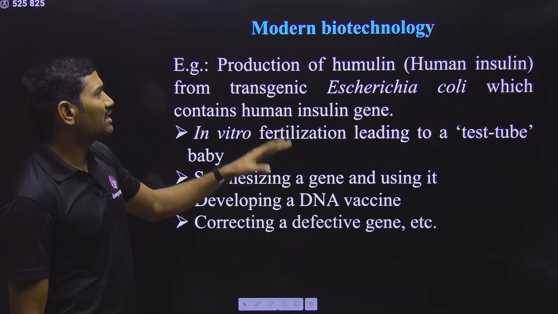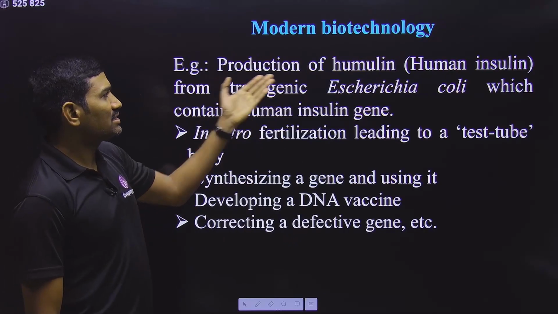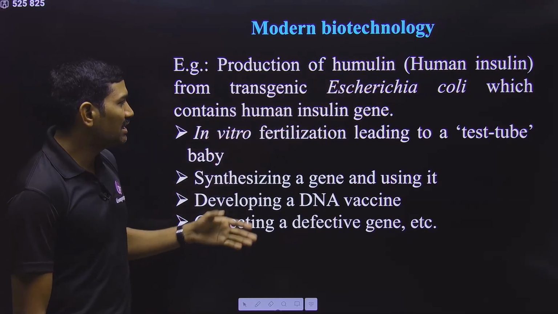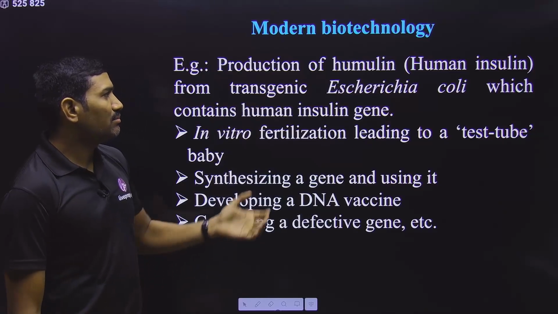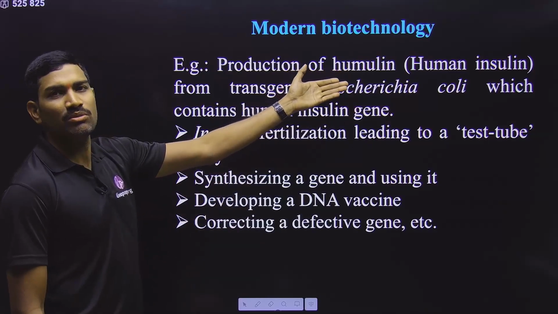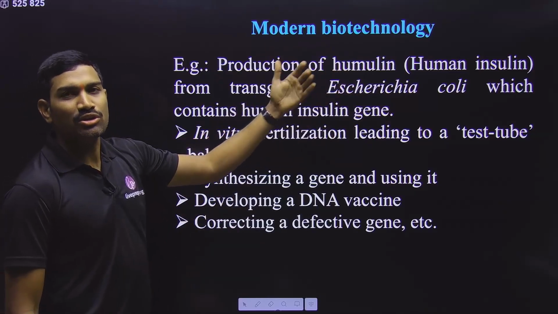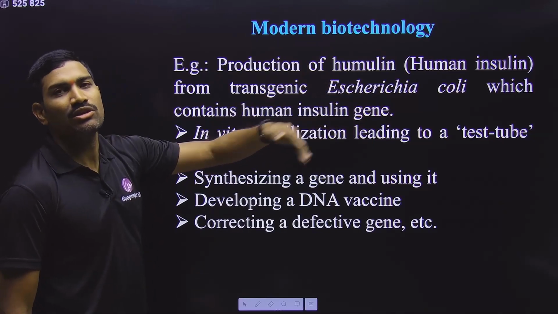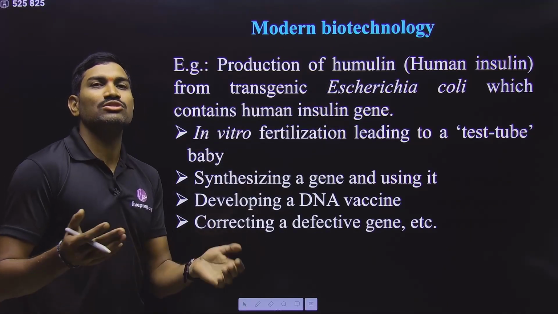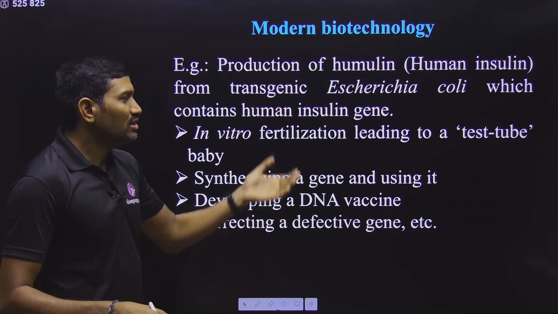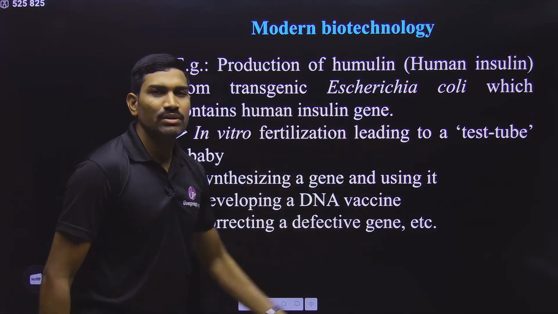But under modern biotechnology, we are studying mainly human insulin production. This is where we started exploiting this biotechnology. This human insulin is a protein belonging to humans, but it is produced from the bacterium Escherichia coli. Still the same protein can be used in humans, and there is no problem to humans. In this way we are using this, and even test tube babies also.